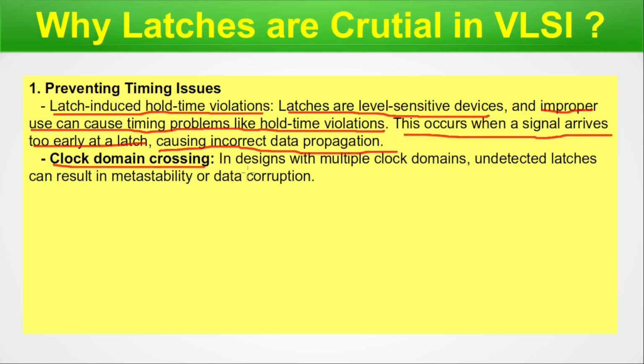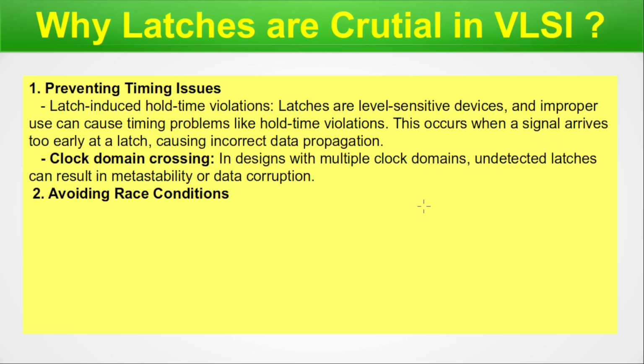Clock domain crossing. In designs with multiple clock domains, undetected latches can result in metastability or data corruption. So this is another risk. We also have a clock series, that means clock tree synthesis, etc. in our channel. In case you want knowledge on that, please go ahead and watch that series from the playlist page. Next is avoiding race conditions.